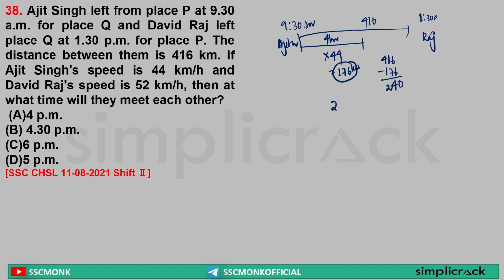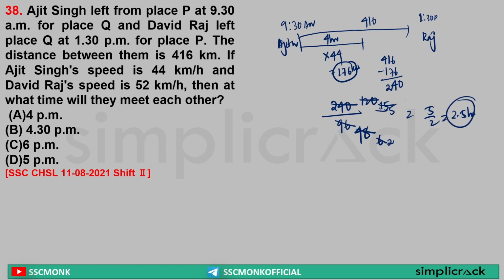Now this 240 km distance will be covered through relative speed, that is 44 plus 52, that is 96. So 240 by 96. 8 6s are 48, 8 15s are 120. 3 2s are 6, 3 5s are 15. So this is 5 by 2, that is equal to 2.5 hours.